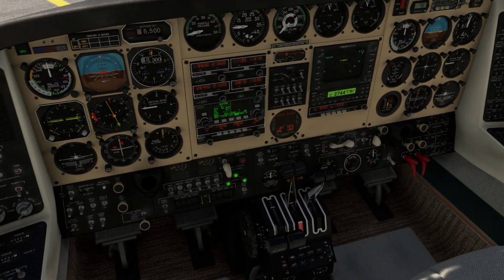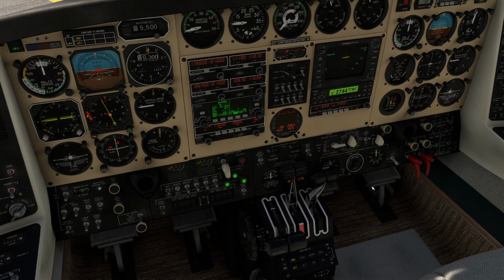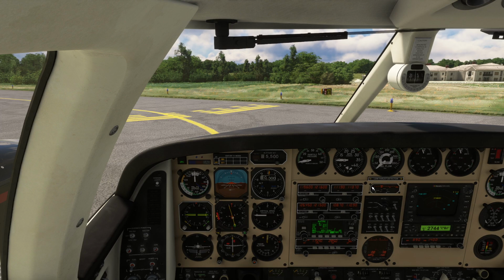Red 6-4, Brainerd Tower, winds calm, runway 2, cleared for takeoff. After takeoff, enter left downwind. What? Straight out departure to the north.